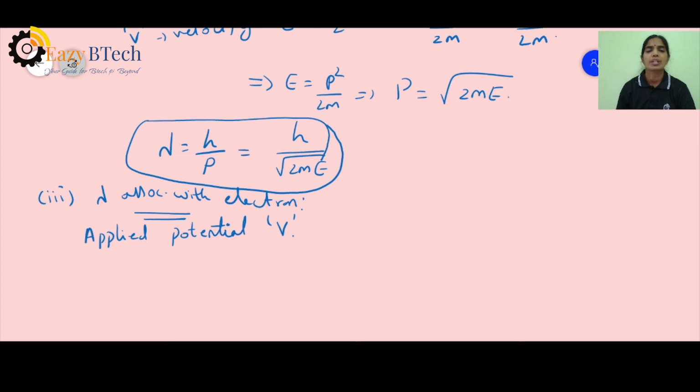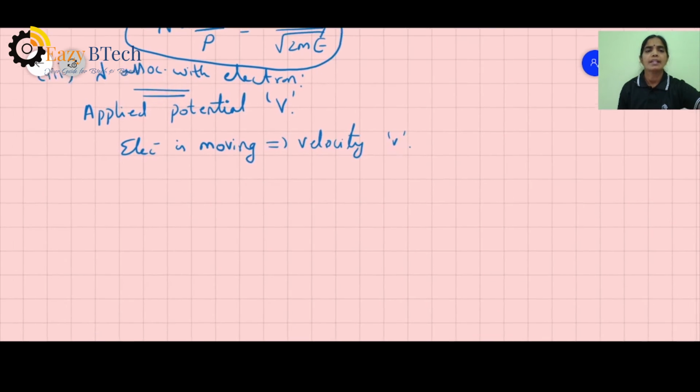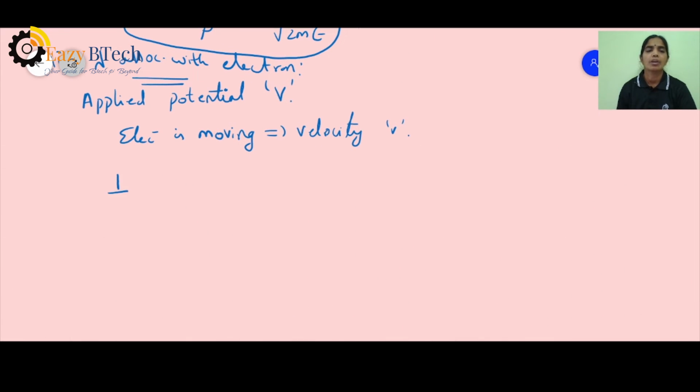Whenever you are applying this potential capital V, then you will have a wavelength associated with the electron, and that is determined now. So when this potential is given, what is happening? The electron is moving, the electron is accelerating. So when the electron is moving, it has velocity. Consider that velocity as small v, like the previous case. Now here we will have the kinetic energy, half mv square, equal to E into capital V.